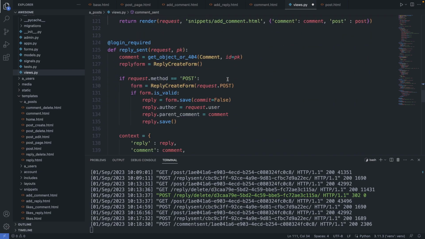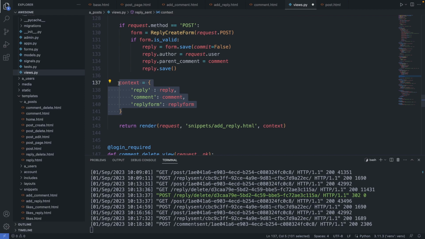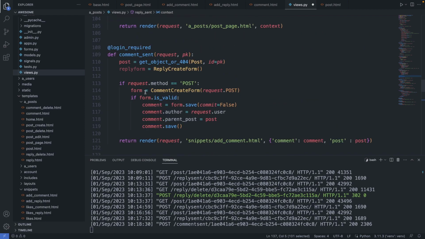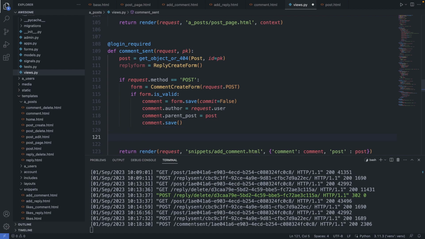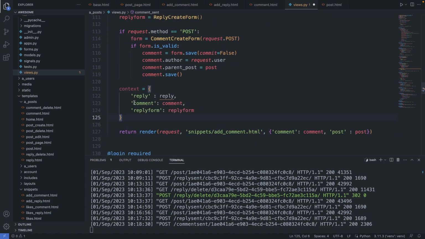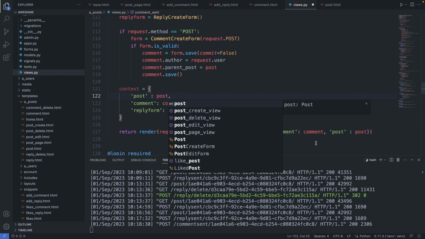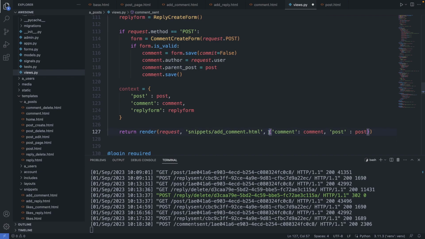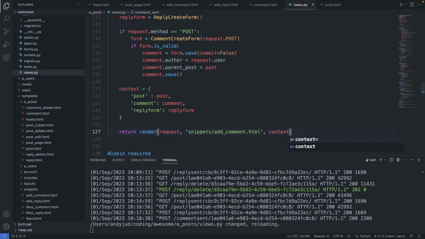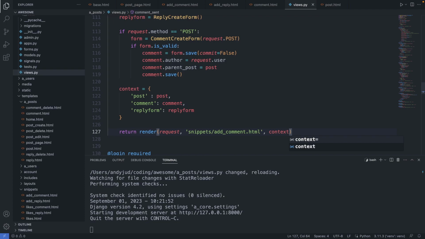Then let's also grab the context variable and paste it in here. Now here we don't need the reply, but we need the post here. Like that. And let's add this context variable to our return statement. Context. All right, save this file. Let's test it again.